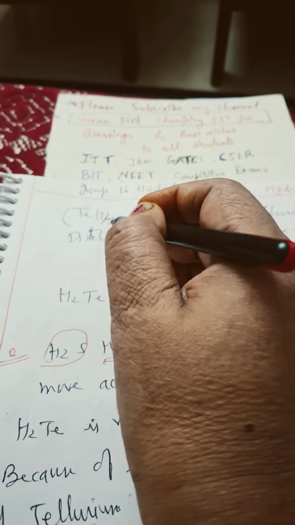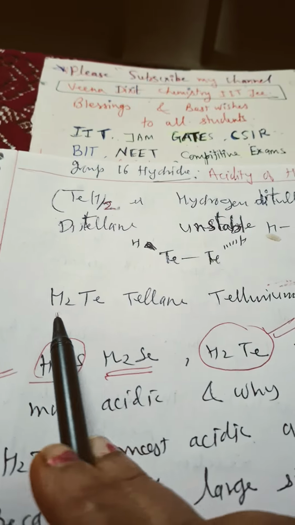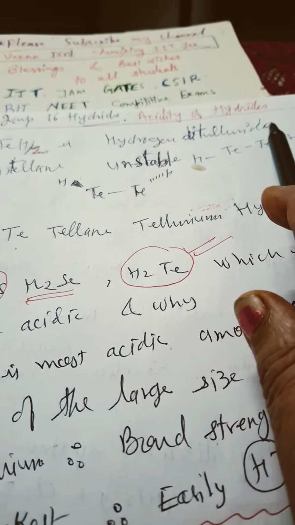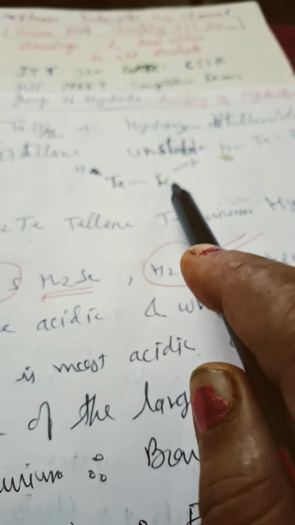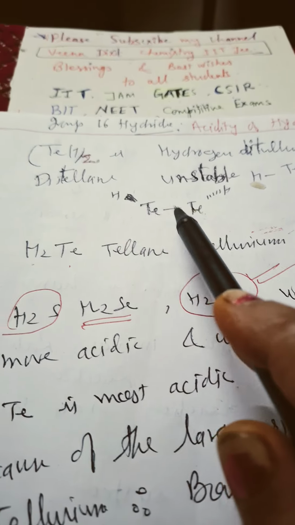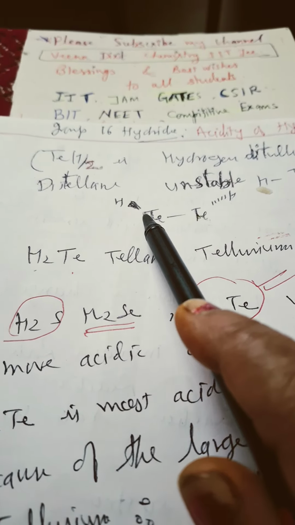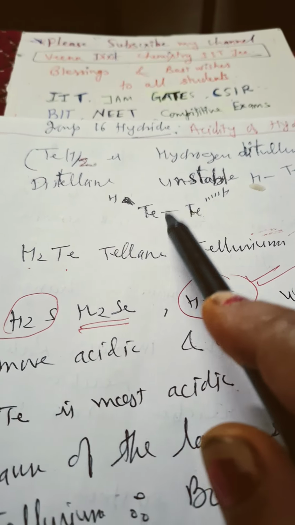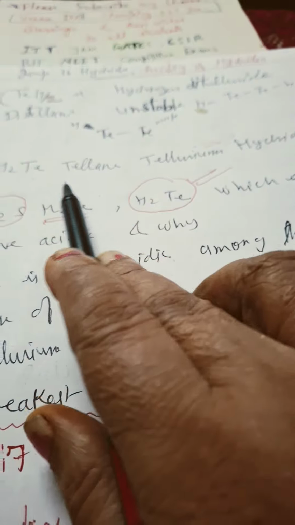TeH2. See, it is written in two ways. You can write TeH twice here or H2Te. So here it is hydrogen ditelluride, written as Te-Te, Te bonded to Te, and here one H and here one H. Since Te is very big in size, this bond length is very long, so it will be easily cleaved. So this is acidic in nature, as well as H2Te also acidic in nature.